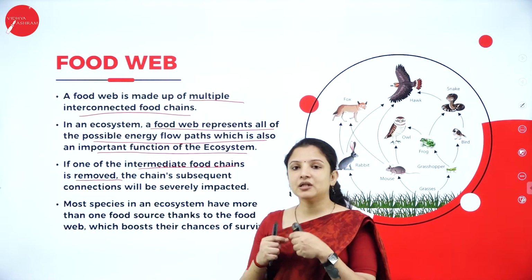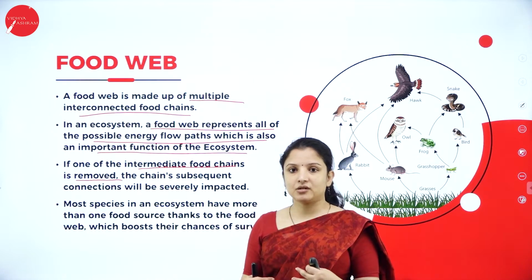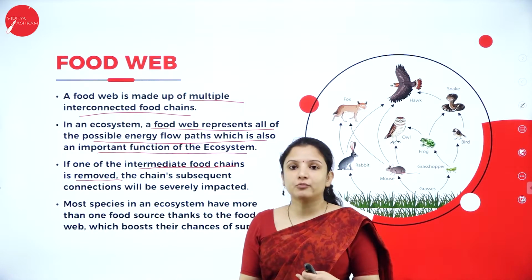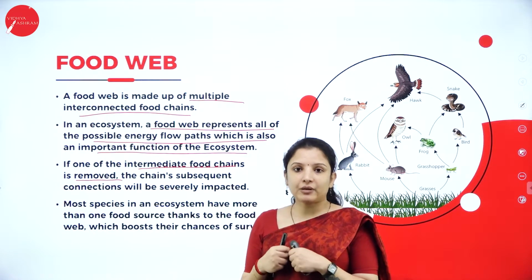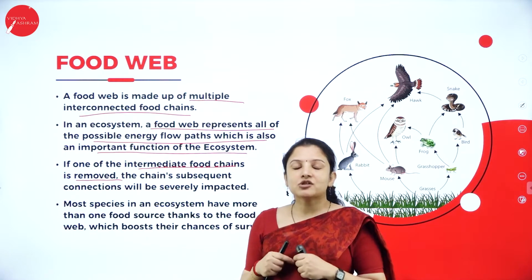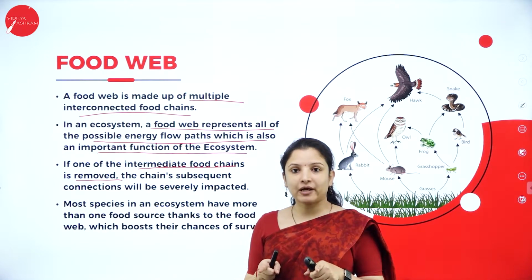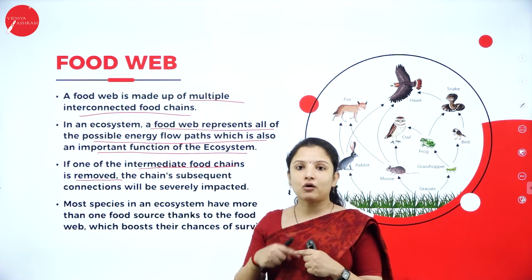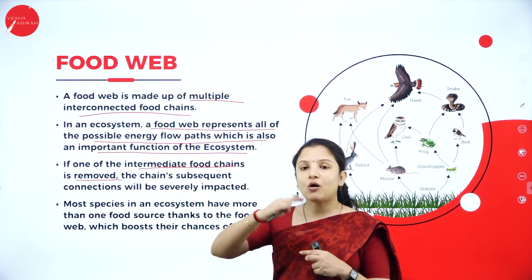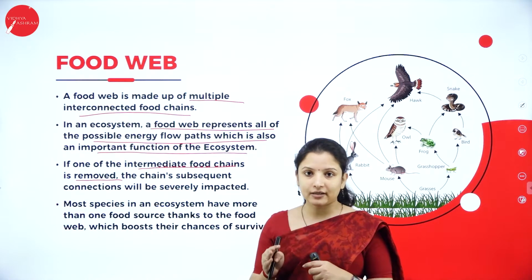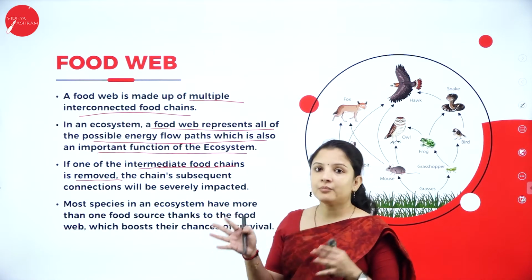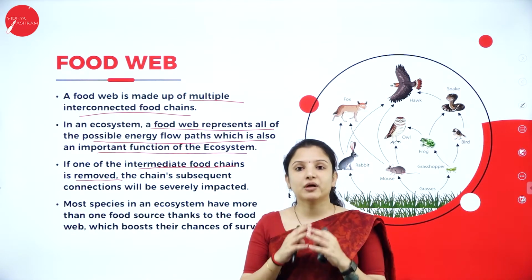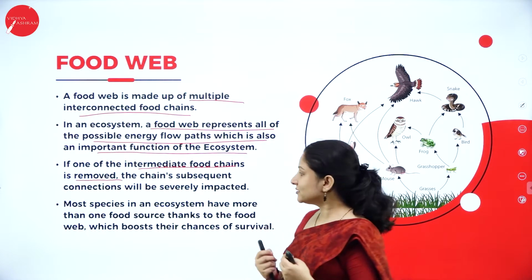Say for example, there is a shirt button, right? So you have a shirt button wherein all the buttons from the top to the bottom you'll have to put. If any one button is lost, then the shirt will open up. That is the same way here also. If something happens to any one organism in the food web, then all the other organisms tend to get affected. So that is why the maintenance of different species of organisms in a food web is very, very important to have a balanced ecosystem.